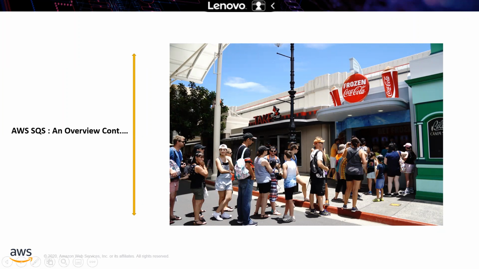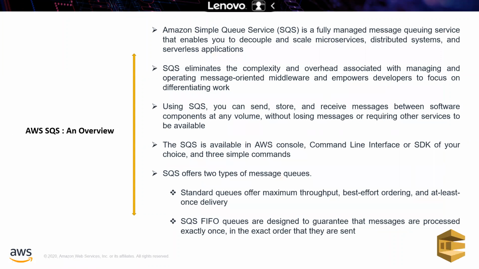Okay, so now moving to the first slide. Simple Queue Service is a fully managed messaging queue service that enables you to decouple and scale microservices, distributed systems, and serverless applications. So it is just a queuing service. That's all, nothing else. Okay, so Amazon Web Services is very famous for the Simple Queue Service.